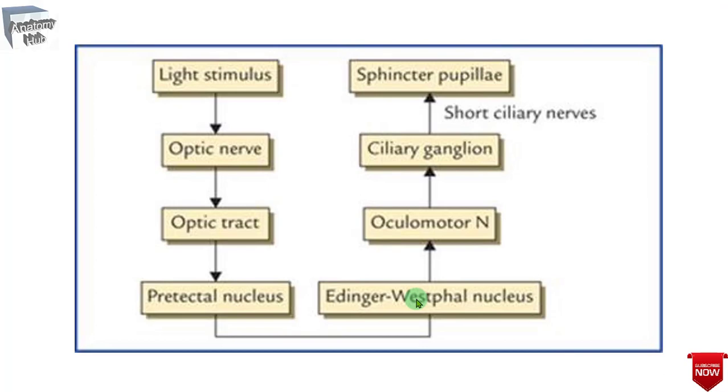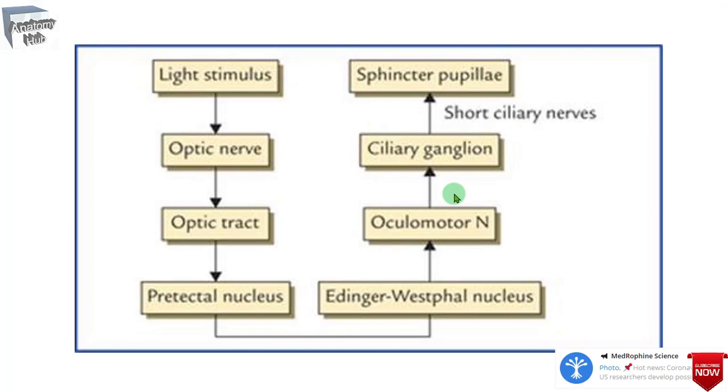Then from the Edinger Westphal nucleus the axons will come through the oculomotor nerve towards the ciliary ganglion, and at the ciliary ganglion they will synapse, and the postganglionic fibers through the short ciliary nerve will reach the sphincter pupillae. So this is your afferent limb and this is your efferent limb.